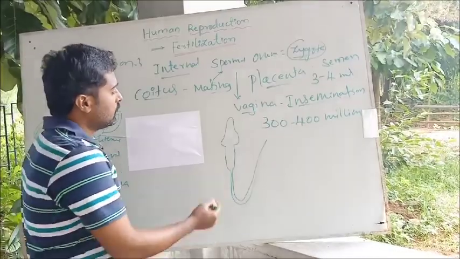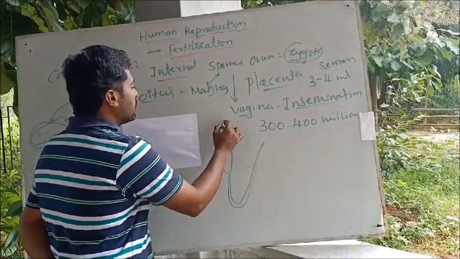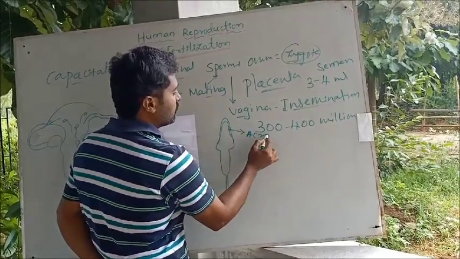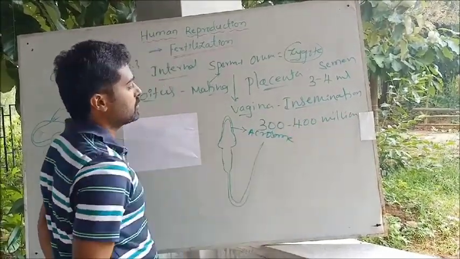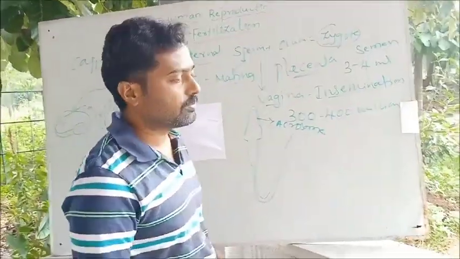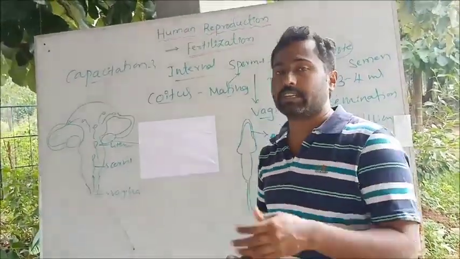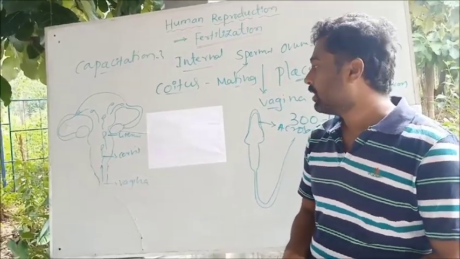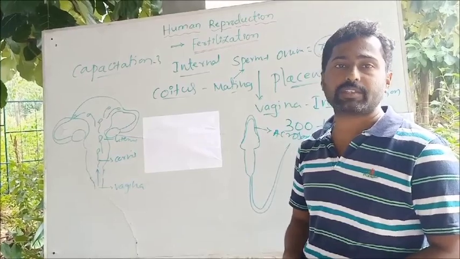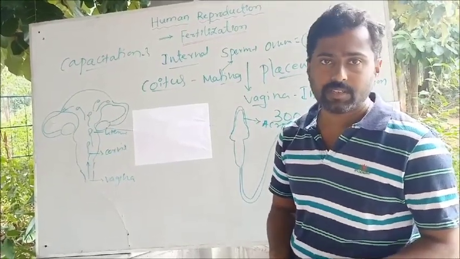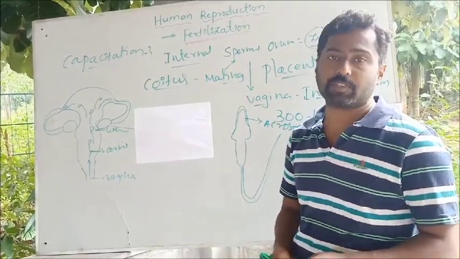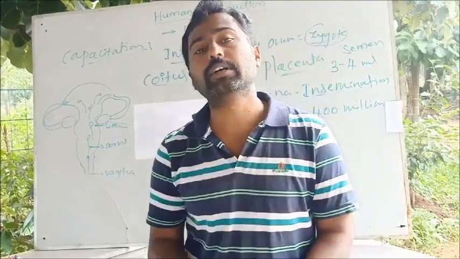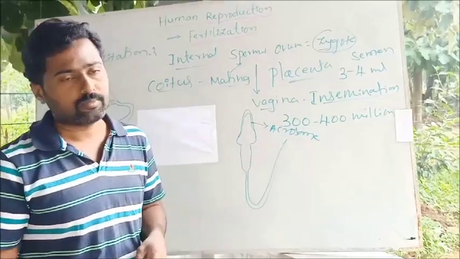The structure found in the head is what we call the acrosome. This is a very important structure in the sperm that stores hydrolytic enzymes, like neuraminidase, hyaluronidase and acrosin. These are the major enzymes stored inside the acrosome, mainly responsible for degrading the wall of the ovum.